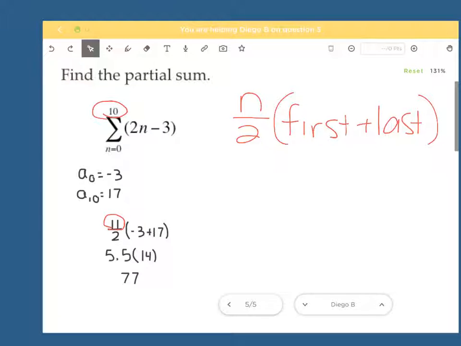The first term comes from the initial one from this set, which means if I plug 0 in, that's the first one. And I'd get -3, which is here. And then the last one still stops at 10. That's still my upper bound. So I plug 10 in. 20 minus 3 is 17. That's here. So then I'd get 5.5 times 14, which is 77. I would say this is the one you guys miss the most, so be careful on it.